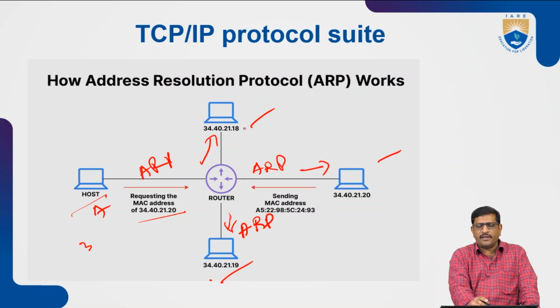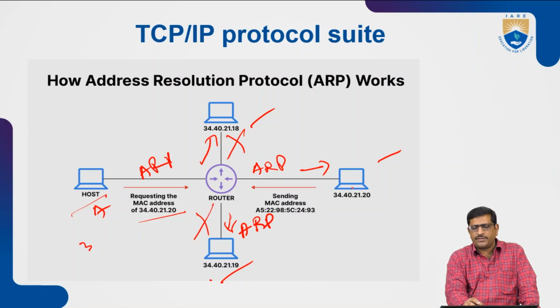Now it is checking here. Here the IP address is 34.40.21.20. Here it is 34.40.21.18, so it is not matched. And here also we are checking 34.40.21.19. This device also is not matched, and it sends the ARP to this device. Now checking the IP address, 34.40.21.20, this IP address is matched.